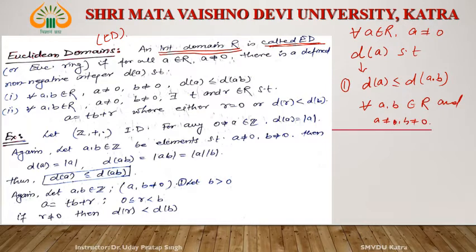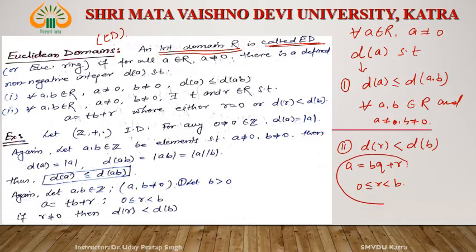Now the second condition, d(r) is less than d(b). What is this? If we divide a by b, where r is the remainder, 0 is less than r is less than b. If this happens, then what is r? Either r is equal to 0 or d(r) is less than d(b). Either this condition is true or that condition is true.